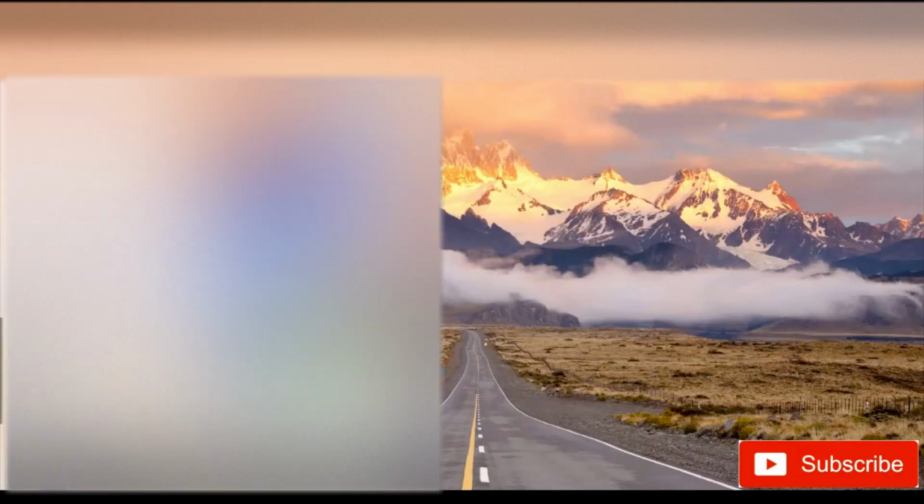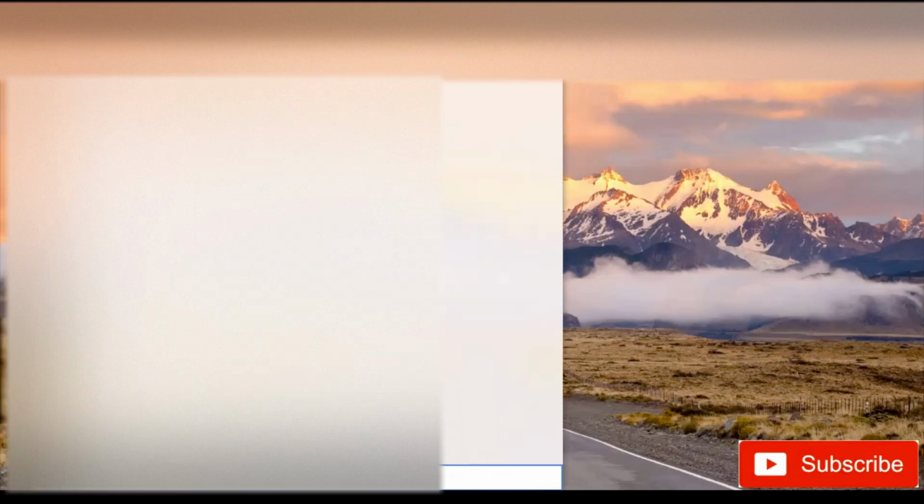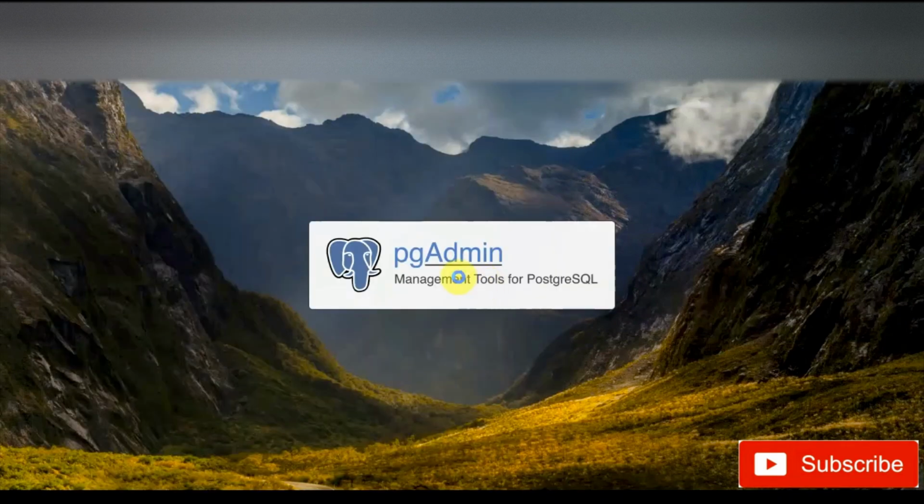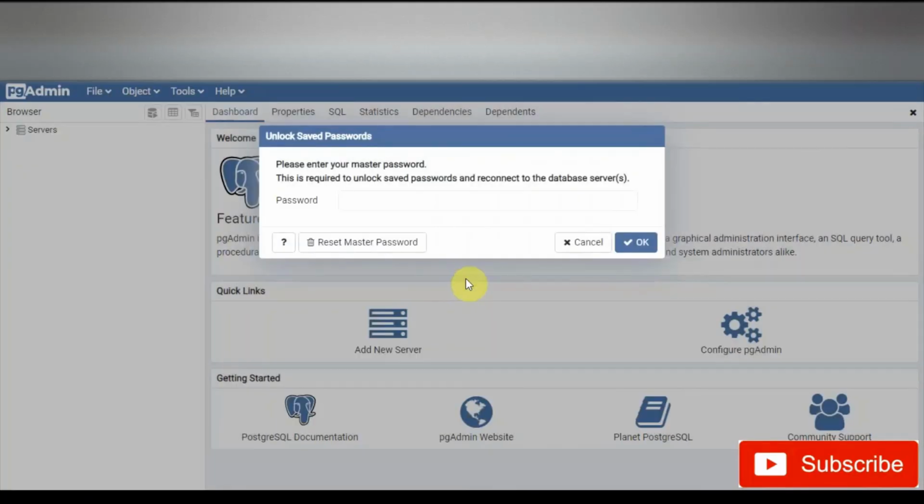We will now see if it is installed. We will go to the start menu and write pgadmin. Here we can see pgadmin 4 is listed here. We will click it, and it will start the pgadmin management tool. The user interface will be open in a web browser. Now here we can see the pgadmin interface is now open.